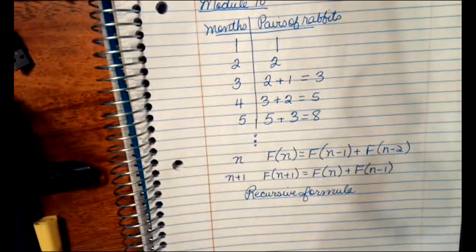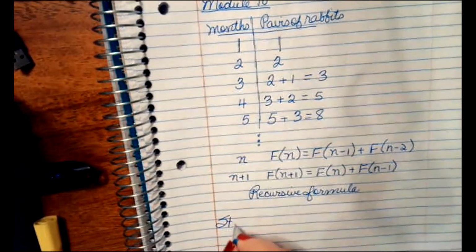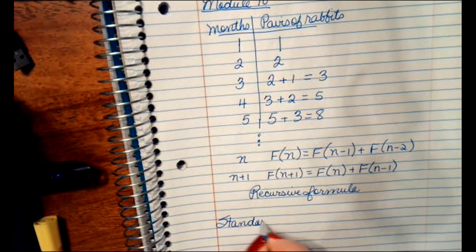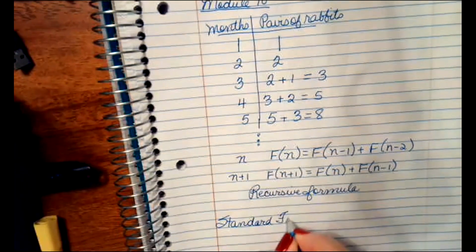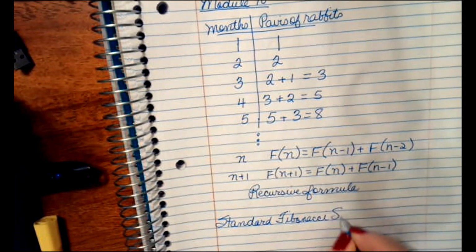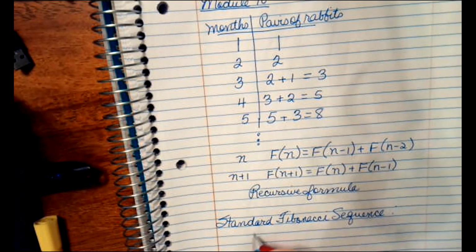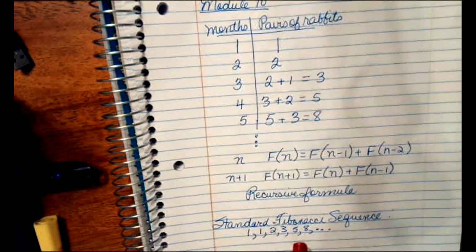So the standard Fibonacci sequence looks like this: 1, 1, 2, 3, 5, 8, and so on, where the next term is produced by adding the 2 terms before it.